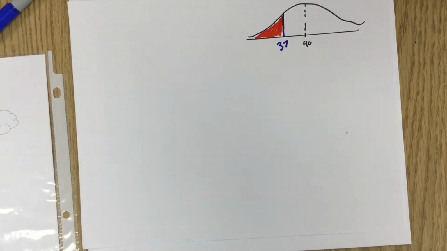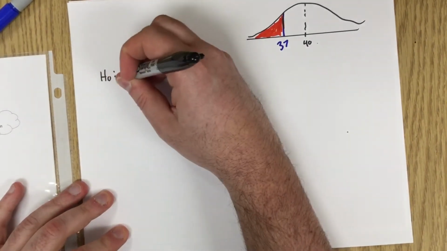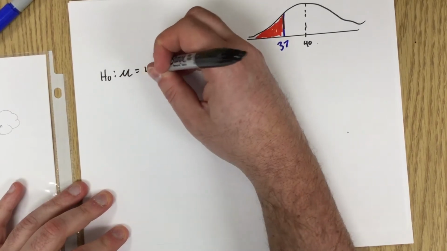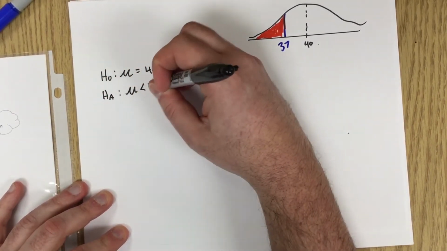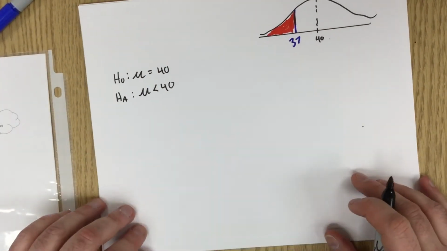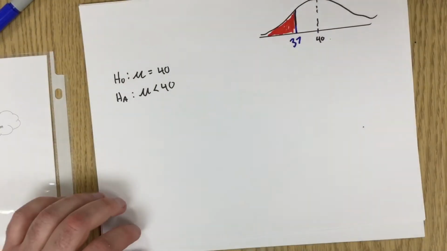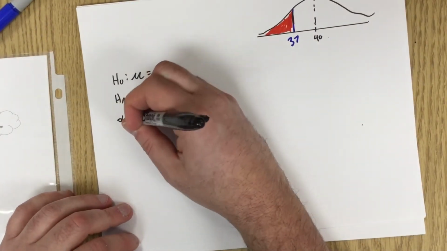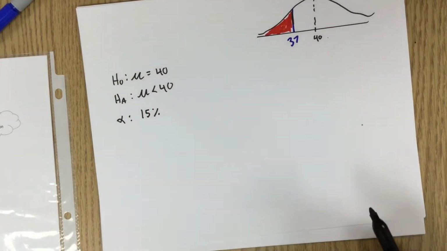So our null hypothesis is going to be that the mean is 40. We suspect that the mean is probably less than 40. We want to reject this claim with a confidence of 85%, so the alpha is going to be 15%.